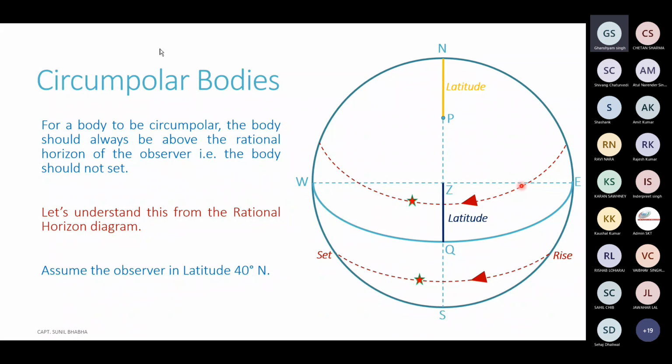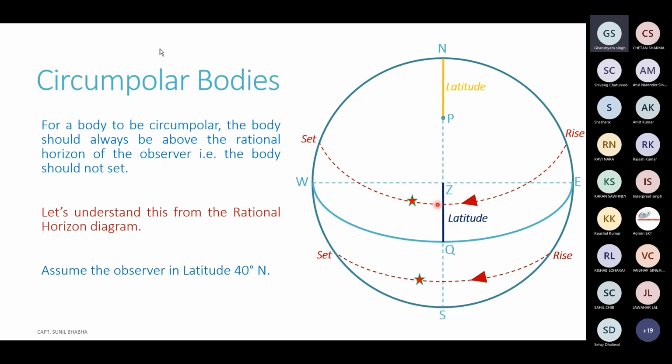On this declination circle, the body will be moving in this particular direction represented by the arrow. The body will be rising at this particular point, moving in this particular direction, crossing the meridian here, and at this particular point, the body is going to set. So we saw that even this particular body is not circumpolar. So it is not necessary that with lat and dec of the same name, a body should certainly be circumpolar.